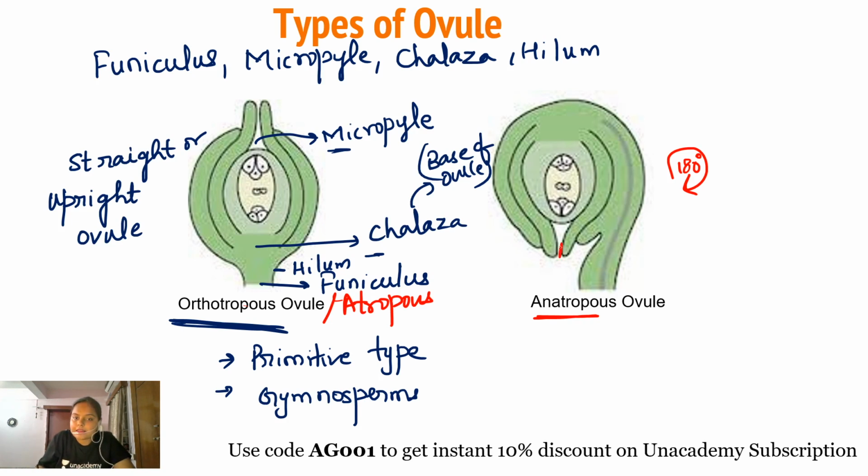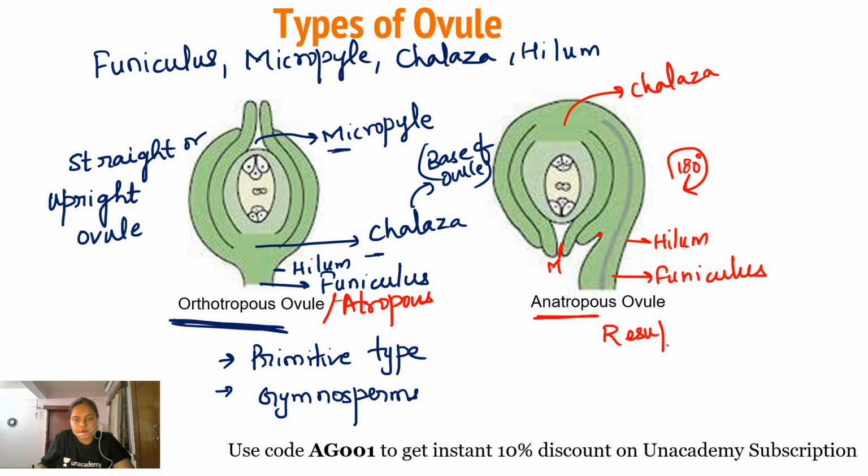Now see the micropyle here. Now it comes close to the hilum region. This is the hilum region where the funiculus is attached. This is the funiculus. The micropyle comes close to the hilum, whereas in case of atropous, the micropyle was distant from the hilum. Again, the chalaza is just opposite to the micropyle. So this type of ovule is known as resupinate ovule or inverted ovule, the anatropous ovule.